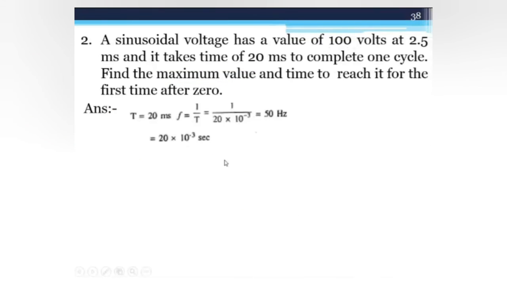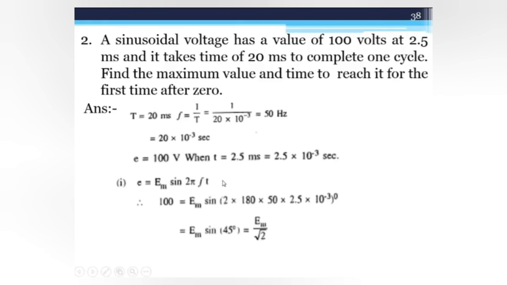See the solution. Okay, now the second part is the time to reach it for the first time after 0. For that, the value of voltage E and Em are both the same initially. So we take E is equal to Em is equal to 141.4.